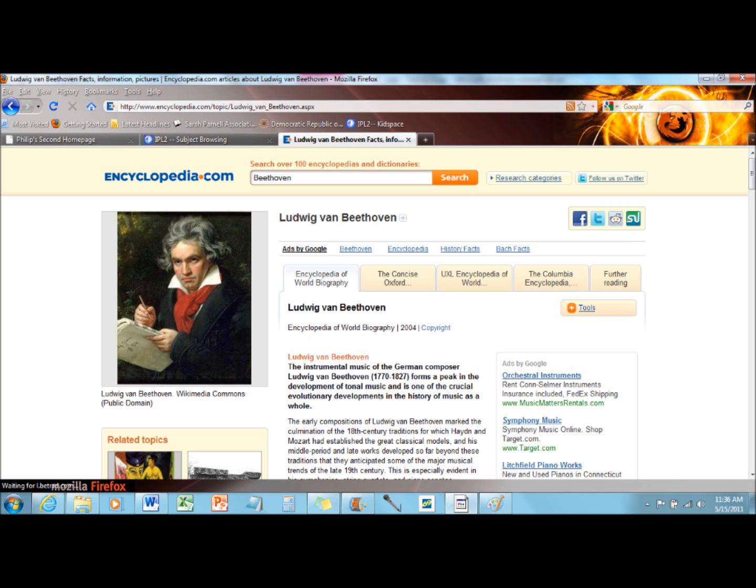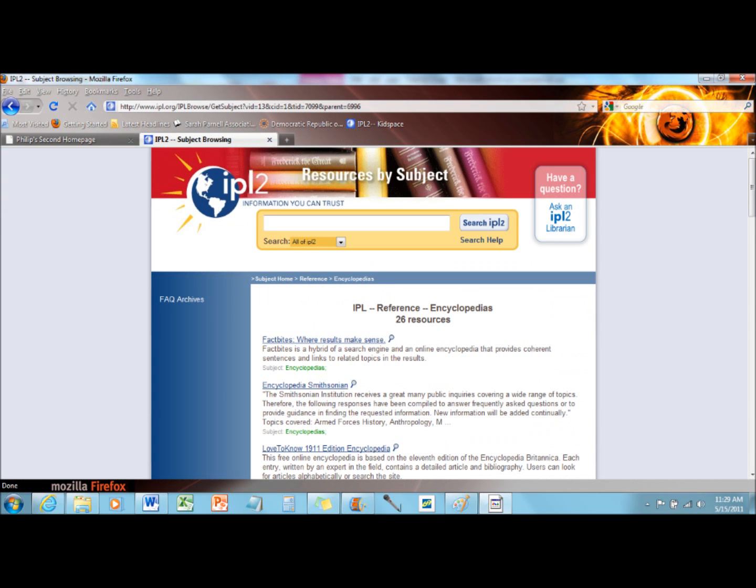You can access articles on Beethoven from the Encyclopedia of World Biography, the Concise Oxford Dictionary of Music, the UXL Encyclopedia of World Biography, the Columbia Encyclopedia, and more. Plus, each page has suggestions for further reading and help for citing the source. Let's go back to the Encyclopedias page.